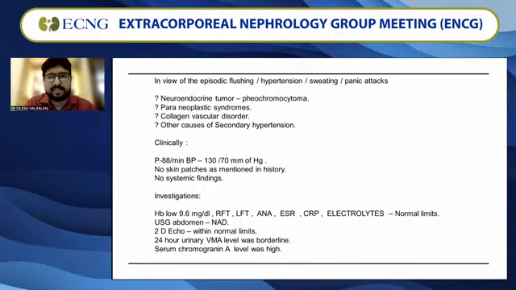24-hour urinary VMA. So as Dr. Arun said, there was a time when only this test was done, 24-hour urinary VMA. Nowadays, most of the endocrinologists don't even do this test. They only go for serum metanephrine level. So at that time, 24-hour urinary VMA was the top class test. It was done, but it showed borderline. Also, what was done along with this, another common test done in those times, was serum chromogranin levels. So that chromogranin A level was very high.